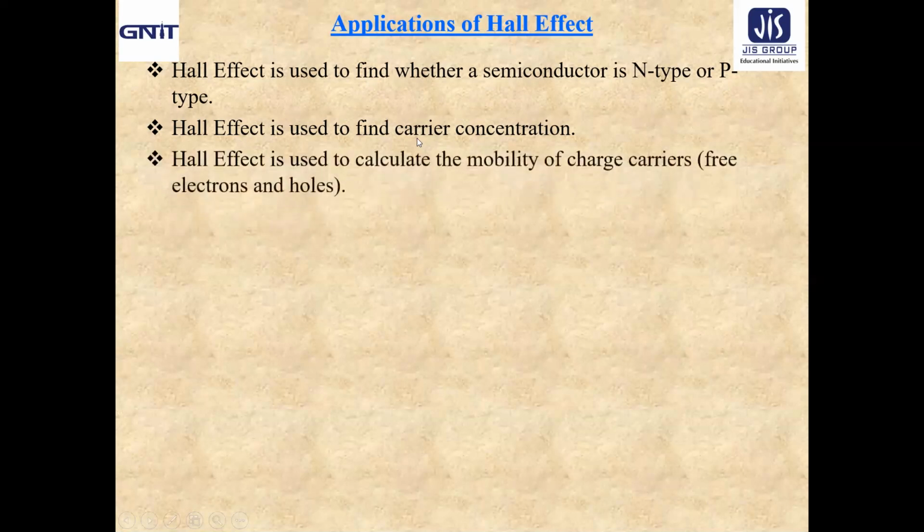Next, the Hall effect is also used to calculate the mobility of the charge carrier. Mobility means the drift velocity per unit electric field. So Hall effect is used to calculate the mobility of the charge carrier, both free electrons as well as holes, because in a semiconductor both types of charge carriers will be present.